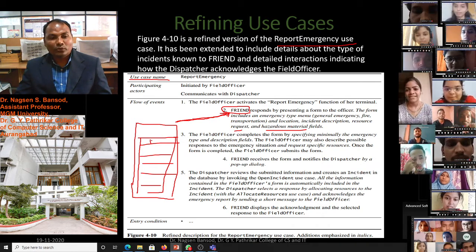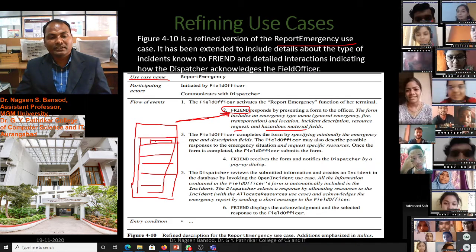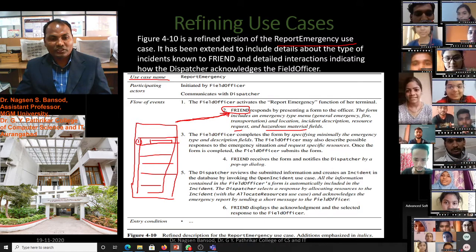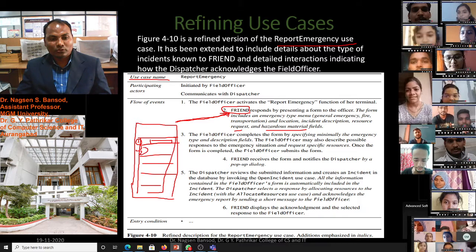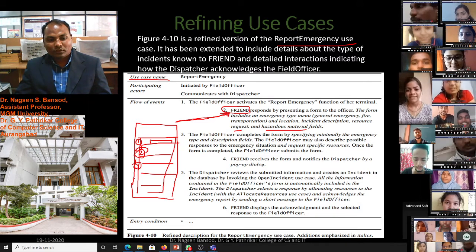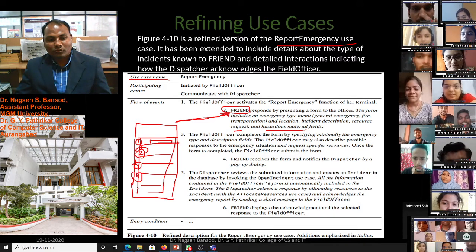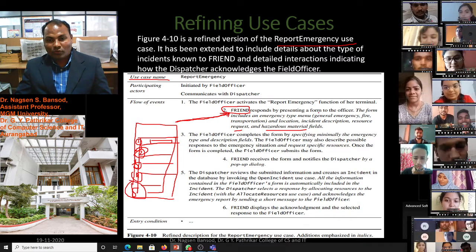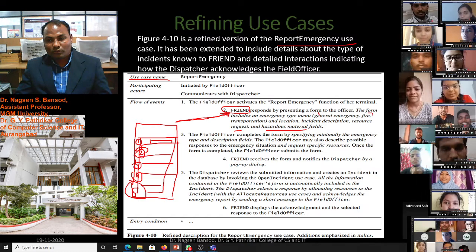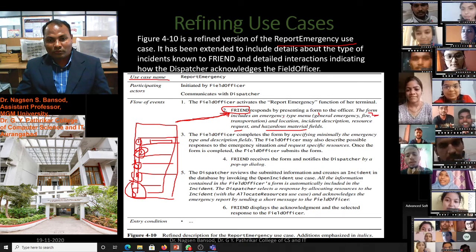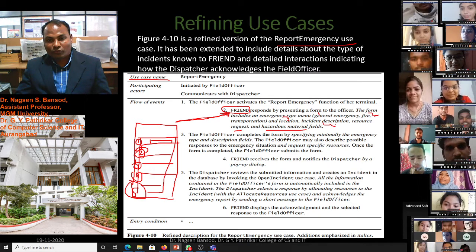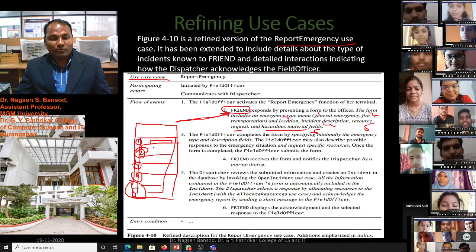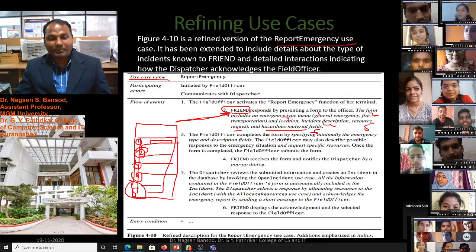We have to know the location where the accident takes place, so we have to write in this form field 1, 2, 3, 4, 5. All these fields we have to fill in this form in the Friend software.